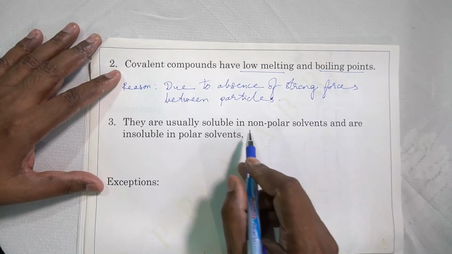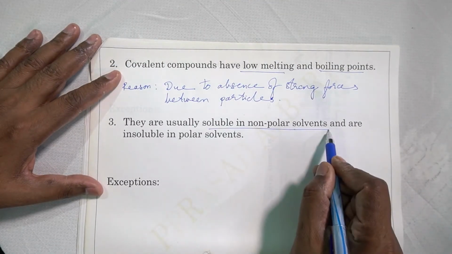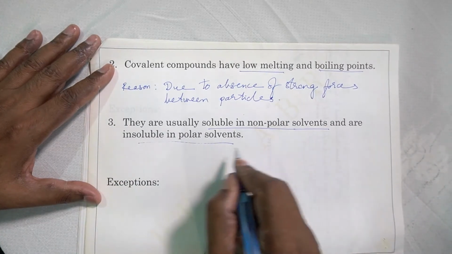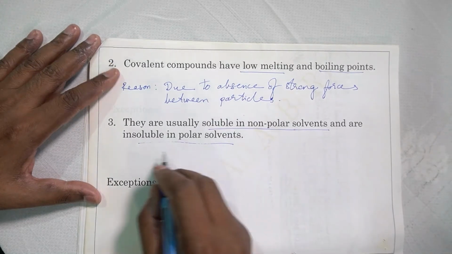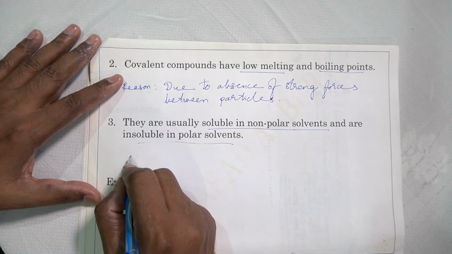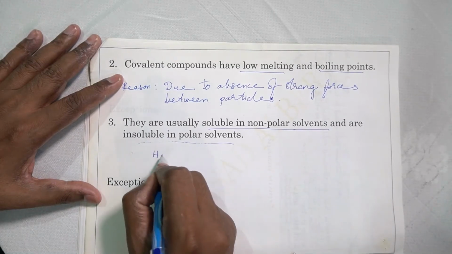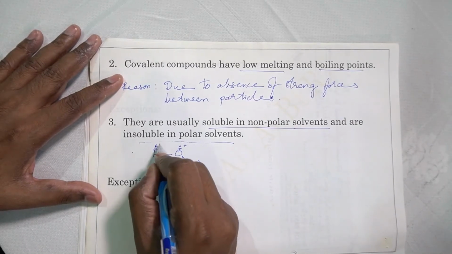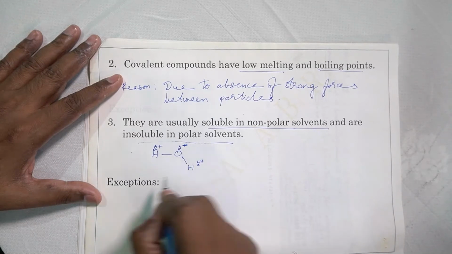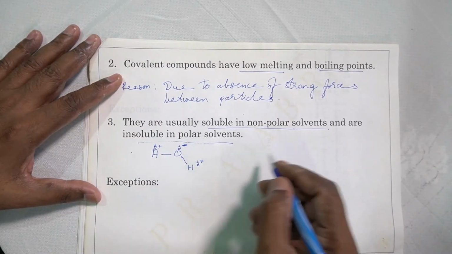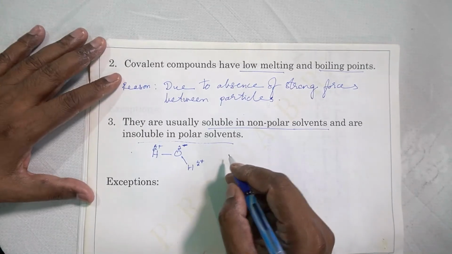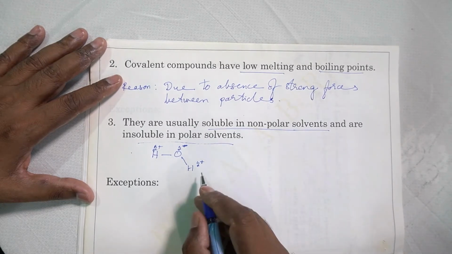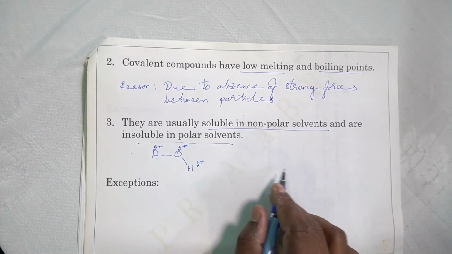Now the next is they are usually soluble in non-polar solvents and are insoluble in polar solvents, because covalent compounds do not have polarity. The polar solvent has polarity, for example water with partial negative and partial positive charge. So this charge has no effect there because the molecules have no charge in them. So there is no need of any interaction. It depends only on the intermolecular space. So they do not usually dissolve in polar solvents, and they dissolve in non-polar solvents.